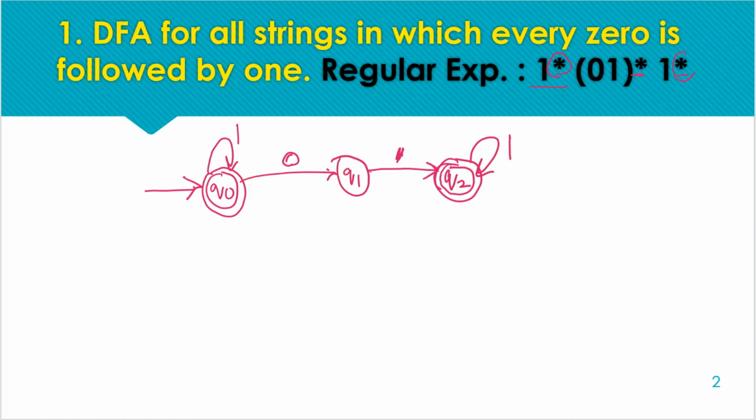But if we have to repeat the pattern, since we have a star, any number of ones can be scattered here. If we get 01, and after that again get a 0, then we need to move back to a non-final state, from where we can receive one more 1 and move to the final state. So this is the final transition diagram for this question.